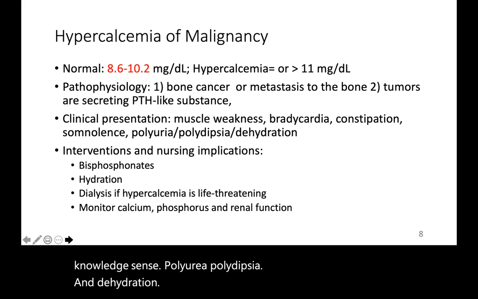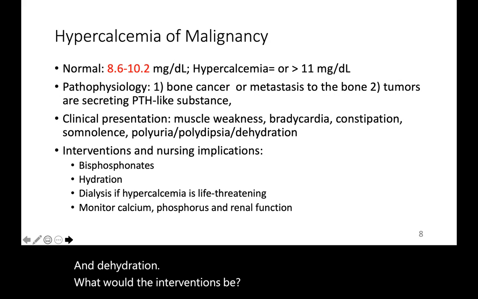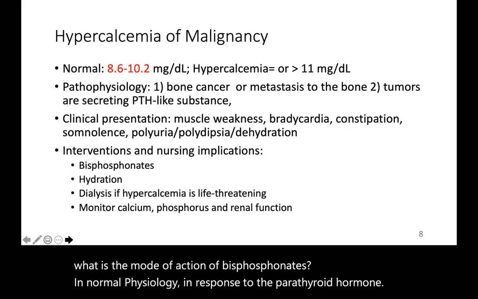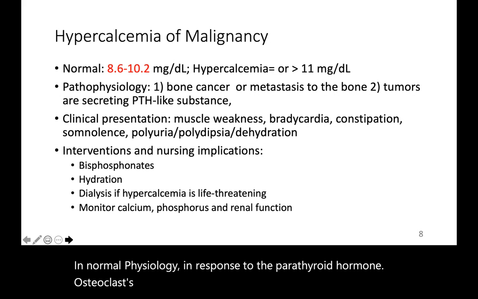What would the interventions be? Bisphosphonates. What is the mode of action of bisphosphonates? In normal physiology, in response to the parathyroid hormone, osteoclasts break down bones, causing the release of calcium into the bloodstream.